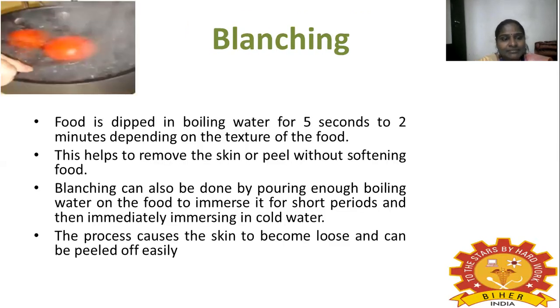Another one is the blanching method. This all comes under moist heat. The food is dipped in boiling water for 5 seconds to 2 minutes, depending on the texture of the food. This helps to remove the skin or peel without softening the food. So if you want to remove the skin, you can do the blanching method. Blanching can also be done by pouring enough boiling water on the food to immerse it for short periods. I already mentioned 5 seconds to 2 minutes is enough.